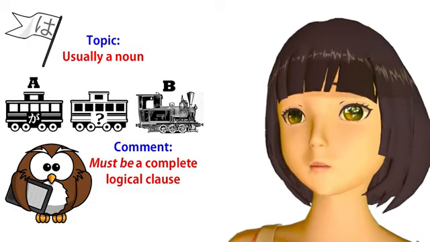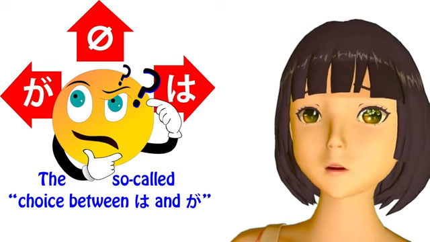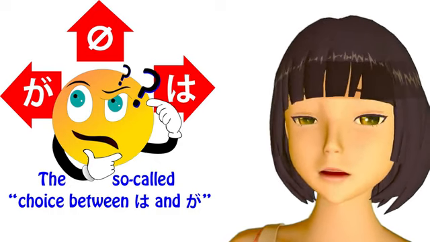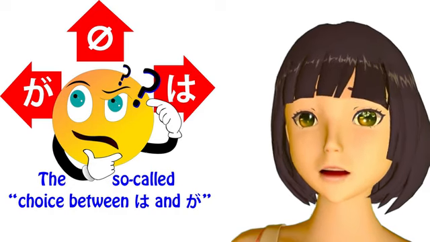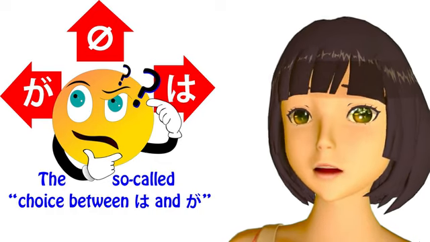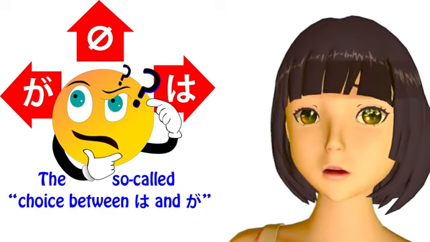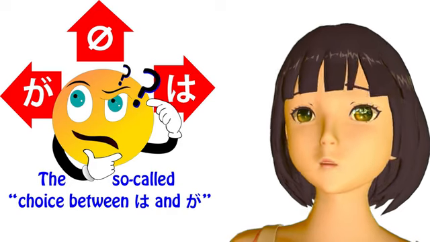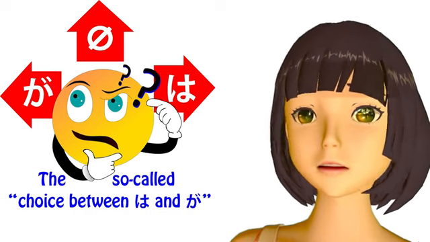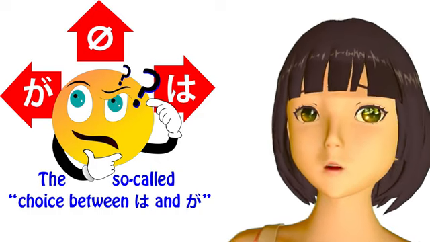In another video, I've talked, and I'm going to talk again, about some of the implications of what is called the choice between wa and ga, what it means when we mark something with wa, what it means when we mark it with ga. There are a lot of implications involved here. I won't go into them in this video, but you can watch the other one, and I'll put a card up for that. But the thing to remember here, because we're talking about the actual structure, is that when people talk about the choice between wa and ga, it gets confusing and somewhat misleading, because it implies that wa and ga are somewhat similar, that they do a similar kind of job, and we know that they don't.